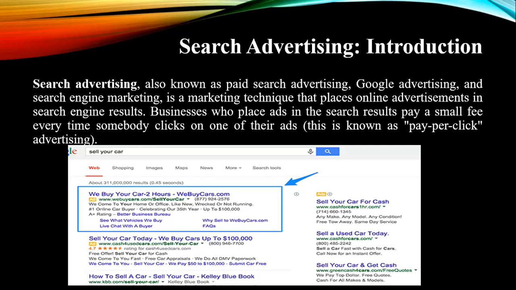Businesses who place ads in the search results pay a small fee every time somebody clicks on one of their ads. So this is pay per click advertising. When a customer clicks the particular ad, the business has to pay the advertiser. That's why its name is pay per click advertising.